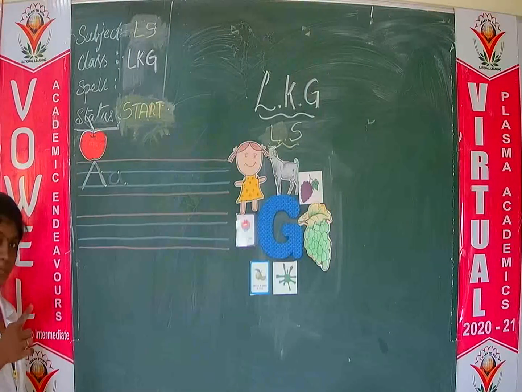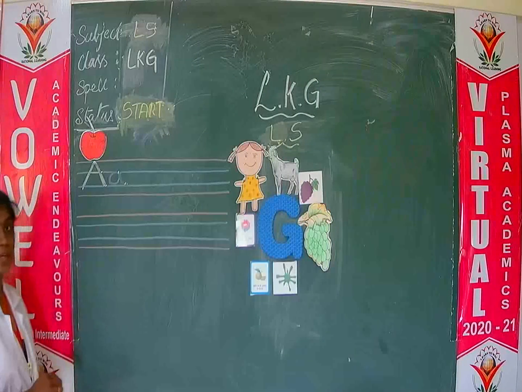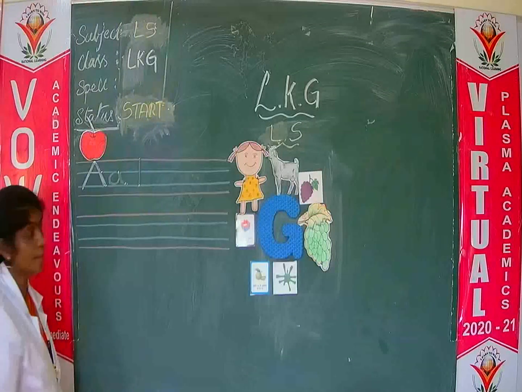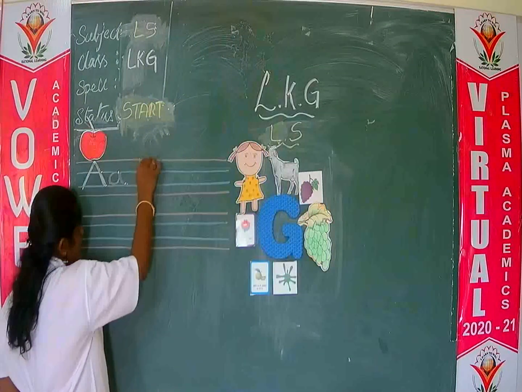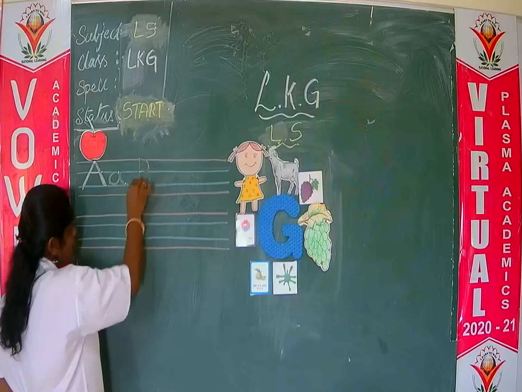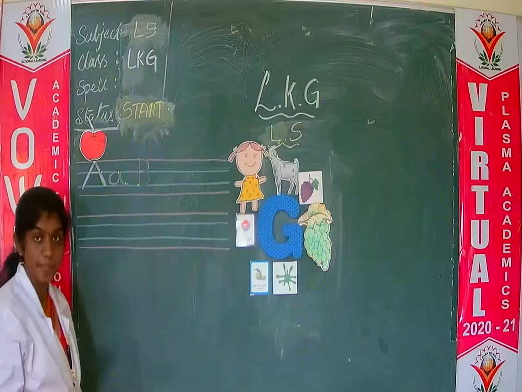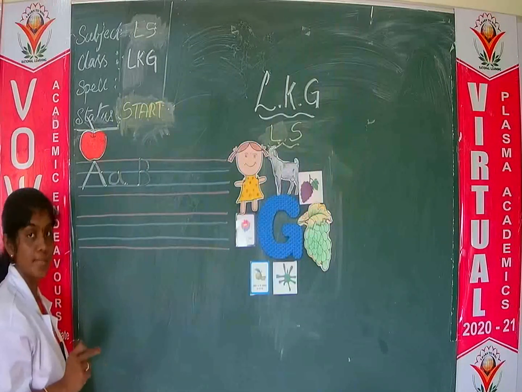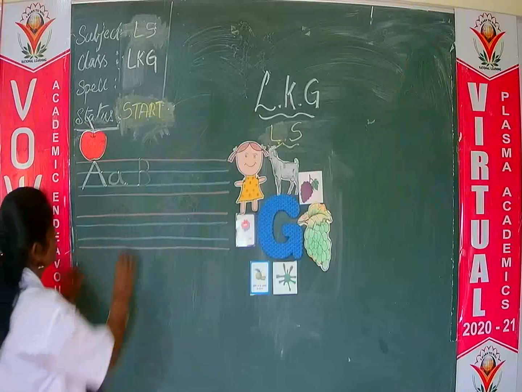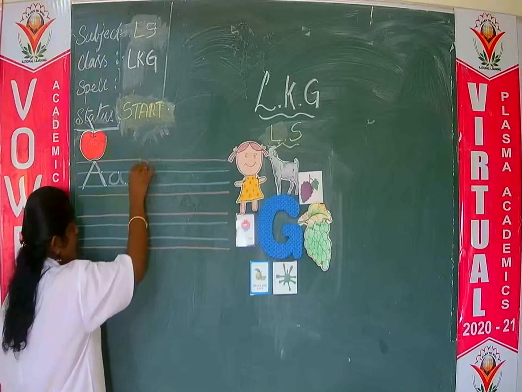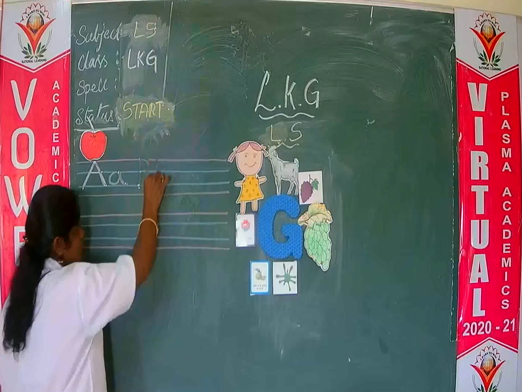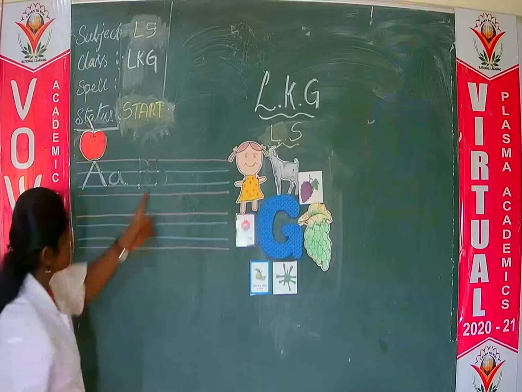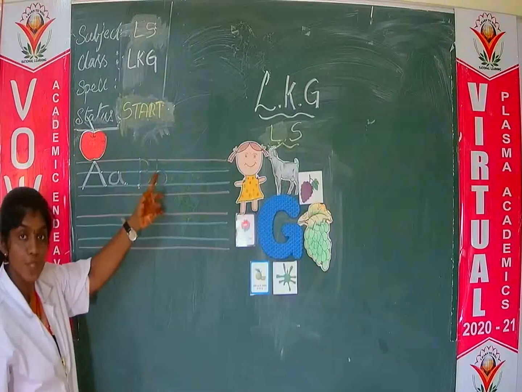Letter B. How to write B? Write from the red line to the second blue line, a standing line, and then within 2 lines a right curve, and again a right curve. This is capital B. What is the sound of B? Sound of B is B. And how to write small b? A standing line from the red line to the blue line, and within two blue lines, one right curve. This is small b.